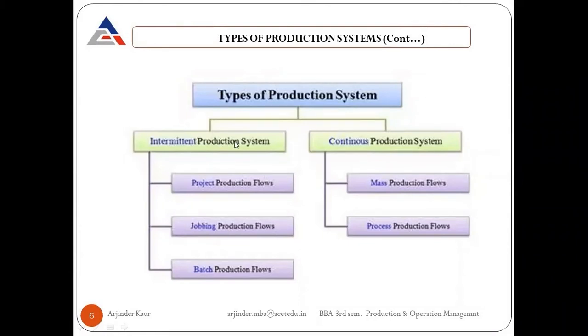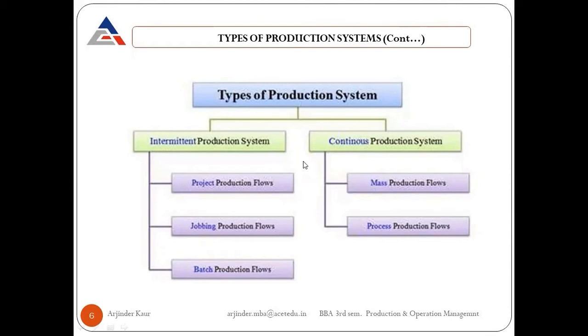Intermittent production system could be any one of the project production flows, job production flows, or batch production flows. And similarly, continuous production system could be either one of the mass production flow and process production flow. So these are just the categories of production systems. Broadly, there are two categories: intermittent and non-intermittent or continuous production system.